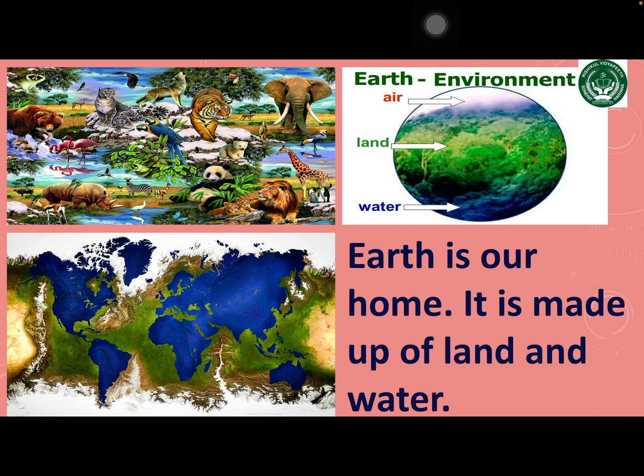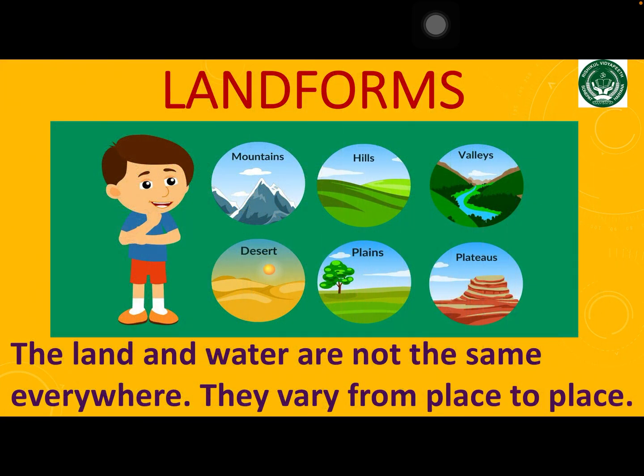Earth is our home. We live on earth. It is round in shape and it is made up of land, air and water. There is more water than land on the earth. The land and water are not the same everywhere. They vary from place to place. There are many types of landforms on the earth.